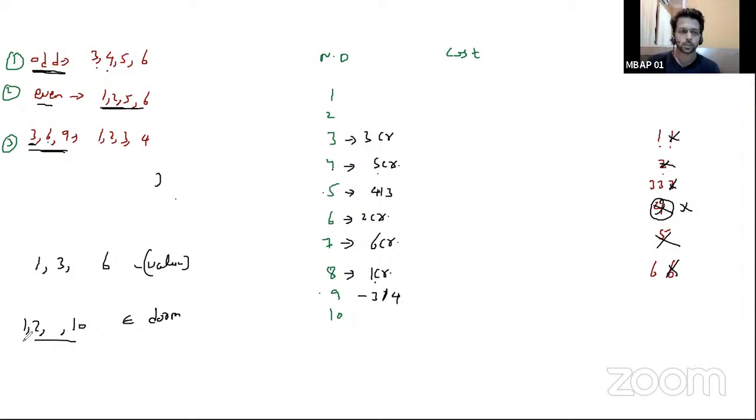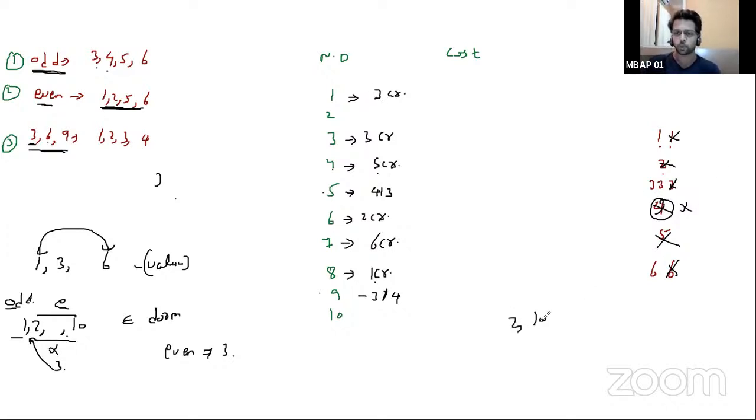Now, let's distinguish them. 2 and 10 are even and 1 is odd. Let's see for even numbers. Even numbers can take 1, 2, 5, 6. But what is left? Only 1 and 6 are left. Which means even numbers will never take 3. So even number DOMs, which are 2 and 10, will never take 3. So 3 will go to whom? 3 will go to DOM number 1. Is this clear?